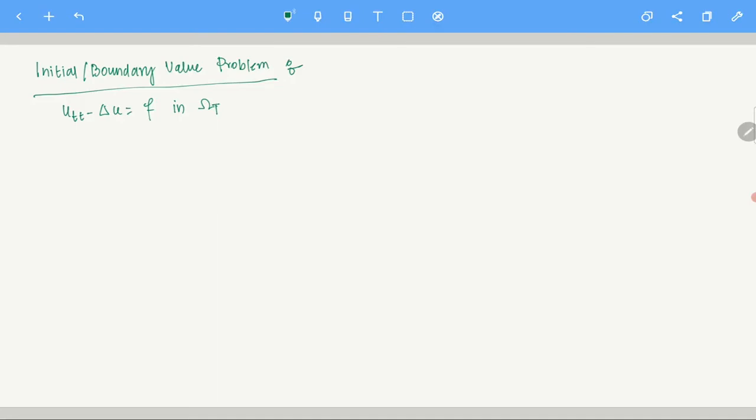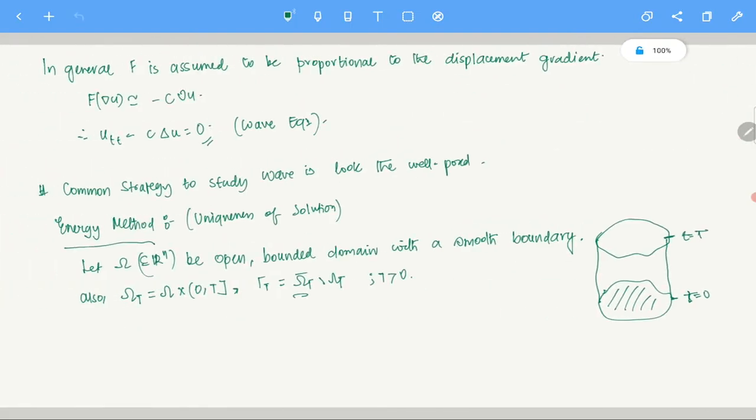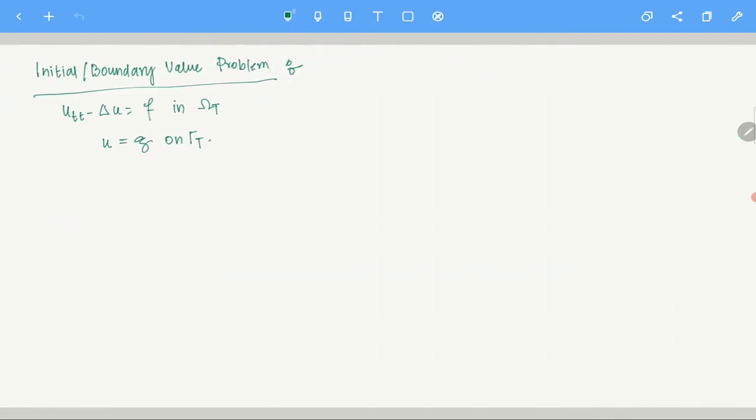Okay, so of course that is always there. That is the wave equation. What does u do on the boundary? That is equal to g on gamma t. Clear? And on the boundary, this is not the parabolic boundary, please remember, this is the boundary for the wave equation. On gamma t, what does u do? u is g. Here is the difference between wave and heat equation.